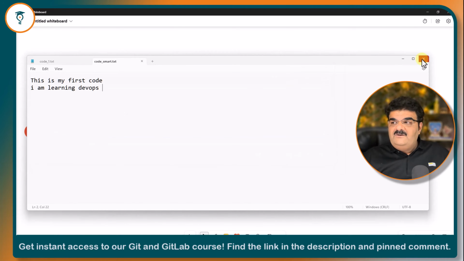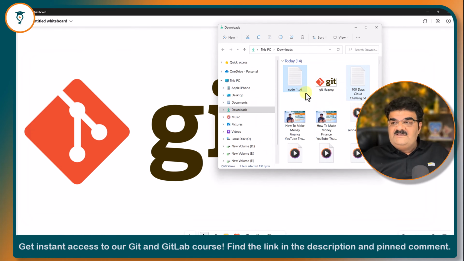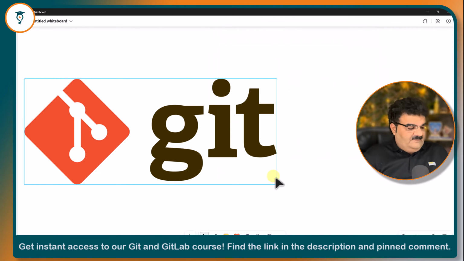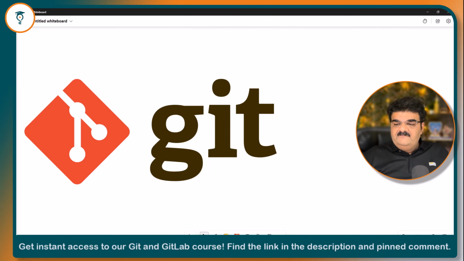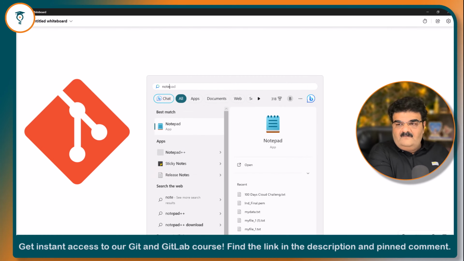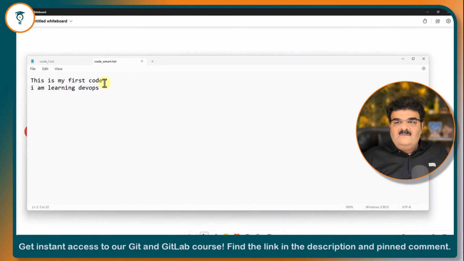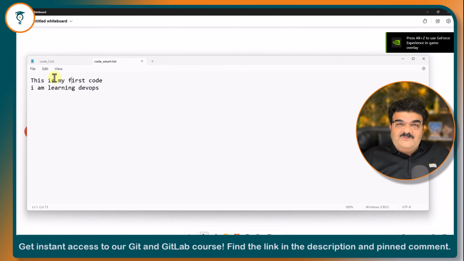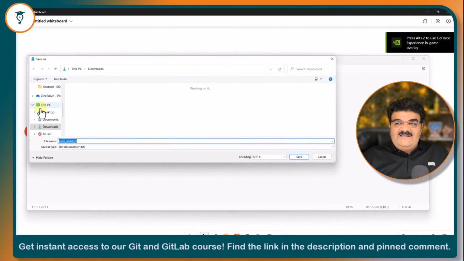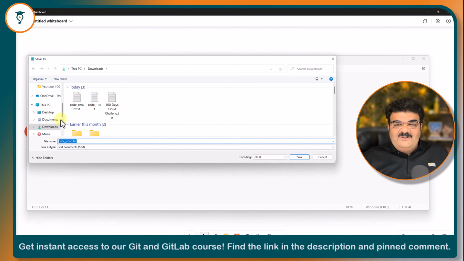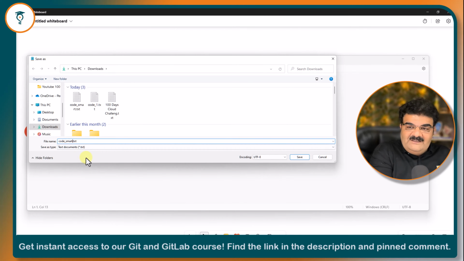I completed my work. Second day, I opened this code smart. Let me open Notepad directly. Now I'm going to make changes, but no, I am a smart man. Before I make changes, I am going to click on save as, and then I am going to save this as code smart version 1.